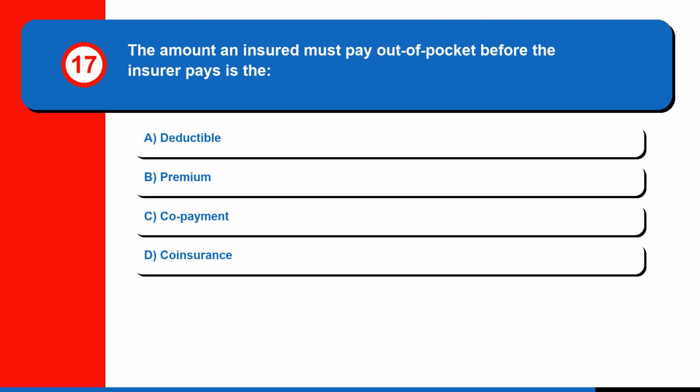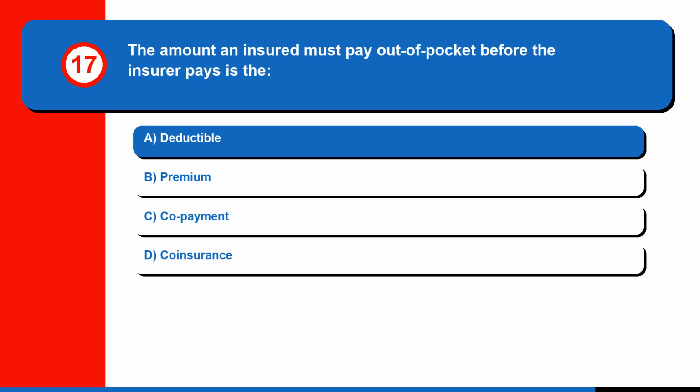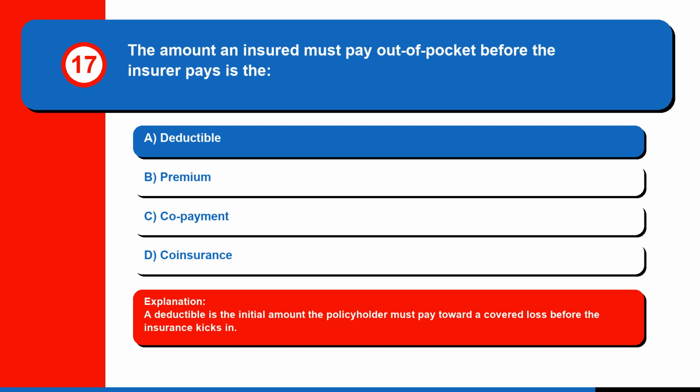Question 17. The amount an insured must pay out of pocket before the insurer pays is the A. deductible, B. premium, C. copayment, or D. coinsurance. The correct answer is A. Deductible. A deductible is the initial amount the policyholder must pay toward a covered loss before the insurance kicks in.